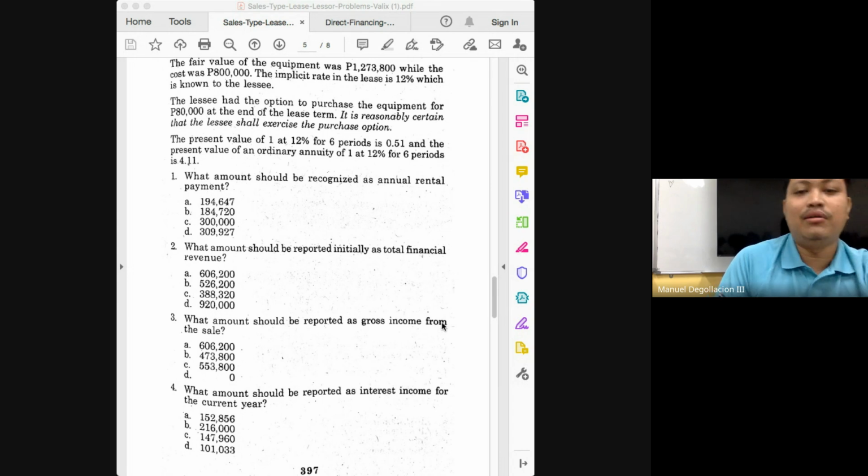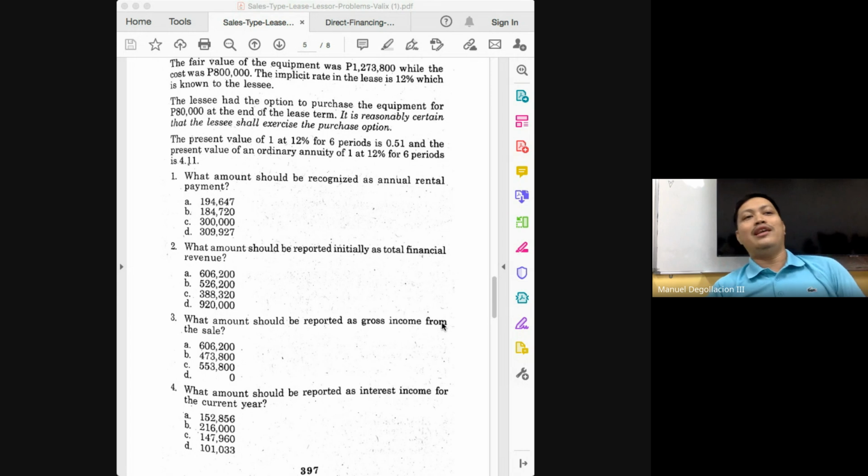Another question for this problem. How much will be the interest income on year 6, the last year?